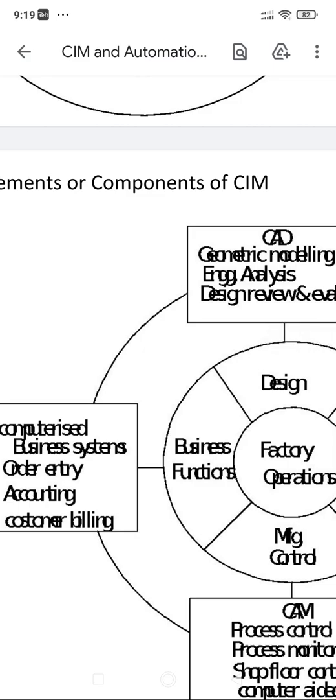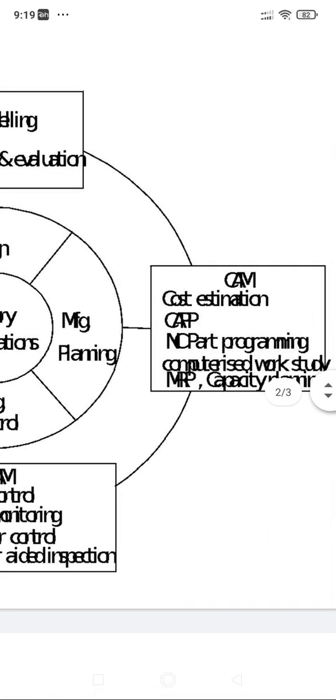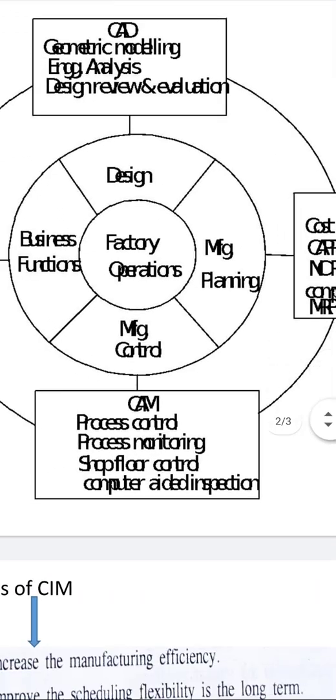To write each one or two sentences, you can utilize this one. In the square box, whatever it is written, geometric modeling, engineering analysis, design review and evaluation. In the CAM, cost estimation, CAP, NC part programming, computerized work study, MRP, capacity planning, etc.